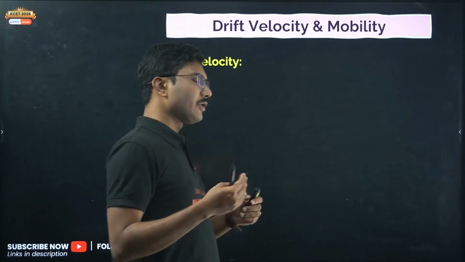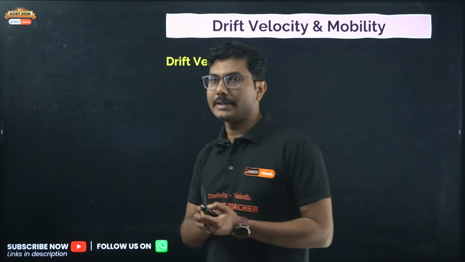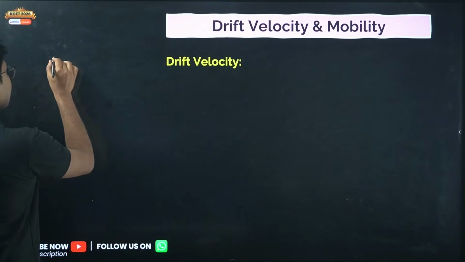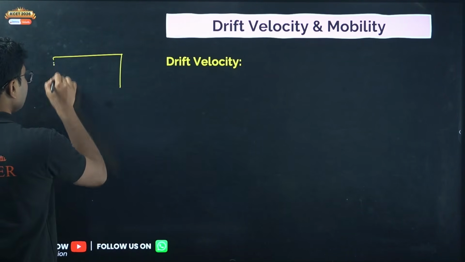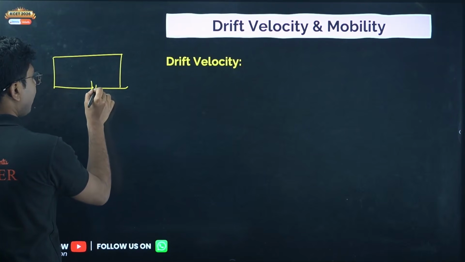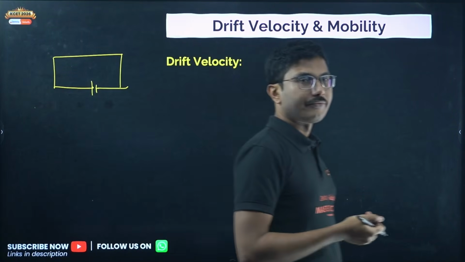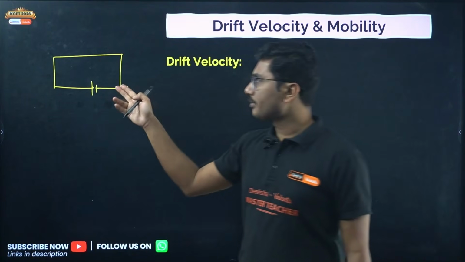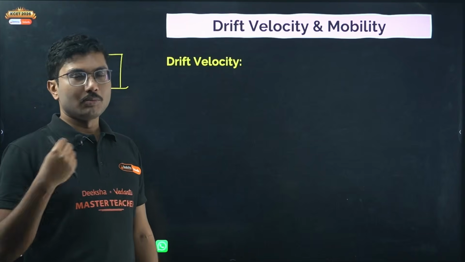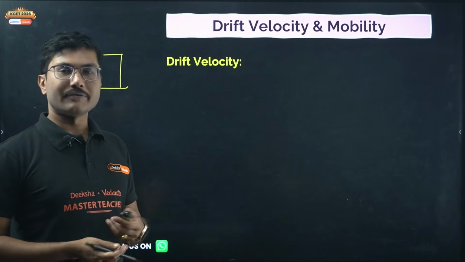Electrons drift from the negative side of the battery to the positive side of the battery, because we are considering a circuit, right? Current flows from positive to negative, so electrons drift in the opposite direction, from the negative side of the battery to the positive side. But the speed is very slow. The motion of the electric charges, the electrons, is very slow.